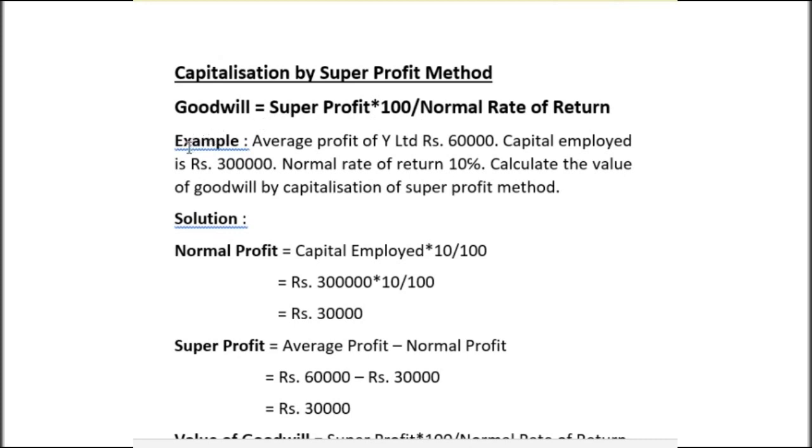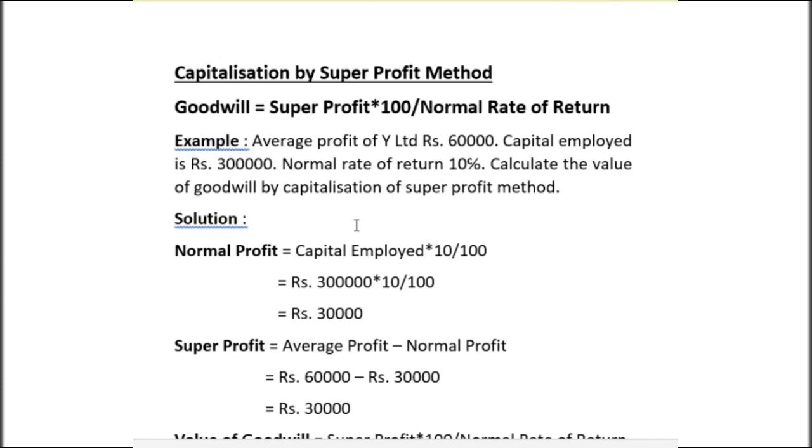Average profit of Y Limited is rupees 60,000. Capital employed is rupees 3 lakh. Normal rate of return is 10%. Calculate the value of goodwill on the basis of capitalization of super profit method. Okay, here average profit is given, capital employed is given and normal rate of return is given.